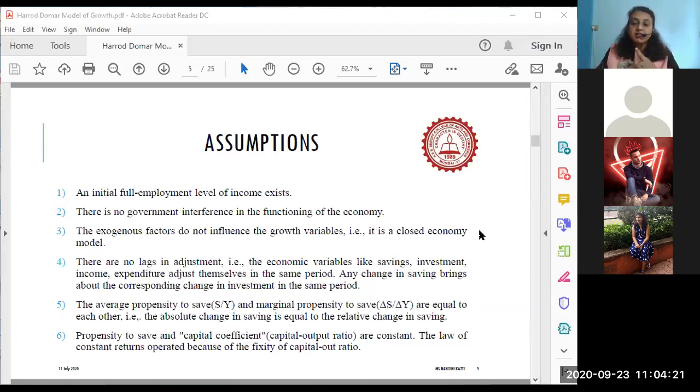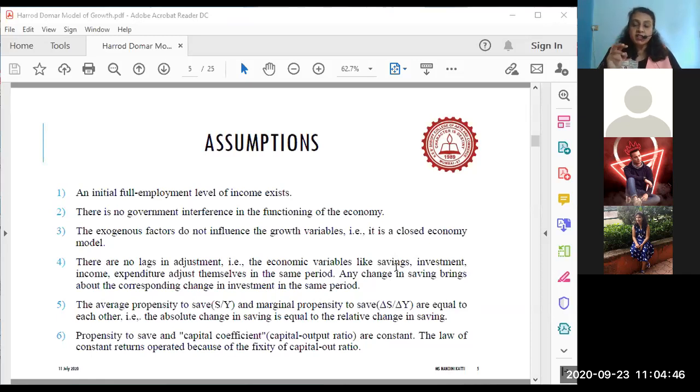What are these economic variables? Over here they are saying it is savings, it is investment, it is capital accumulation, it is aggregate demand, and it is aggregate supply. All this taken together will help the economy to reach economic growth and also the level of full employment in the economy.